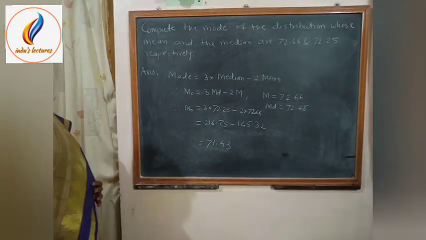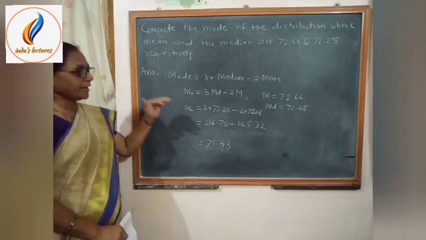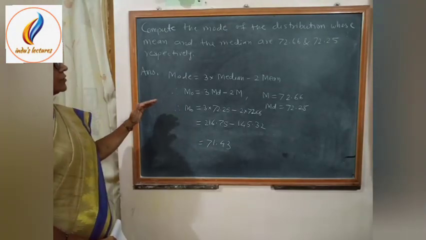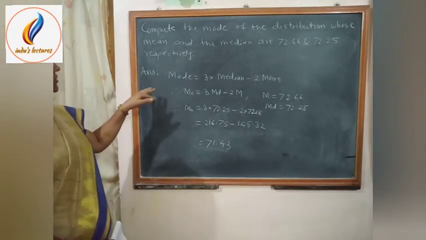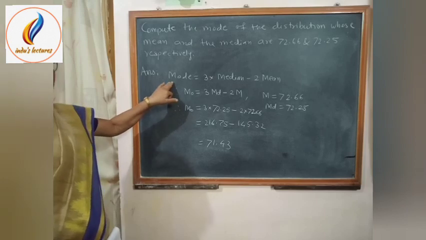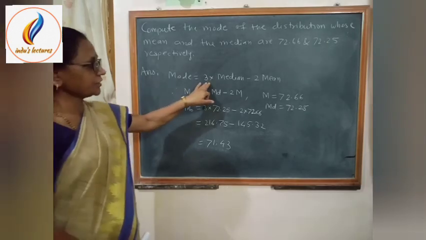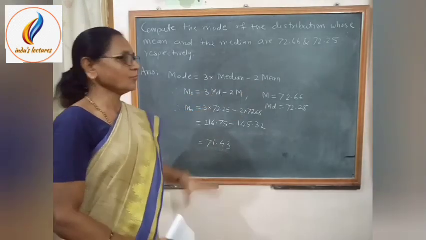That means when the median and mean of the distribution are given, we can find mode by using the formula mode is equal to 3 into median minus 2 into mean.